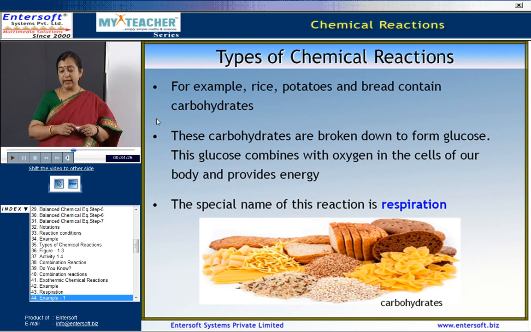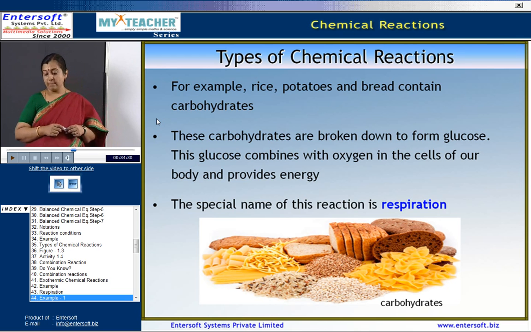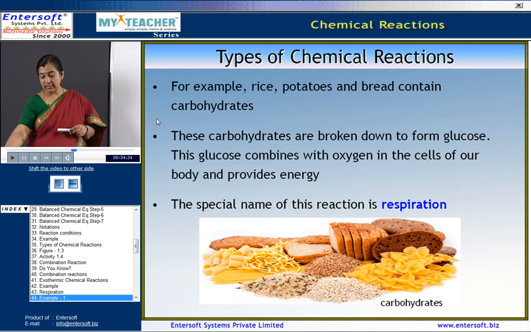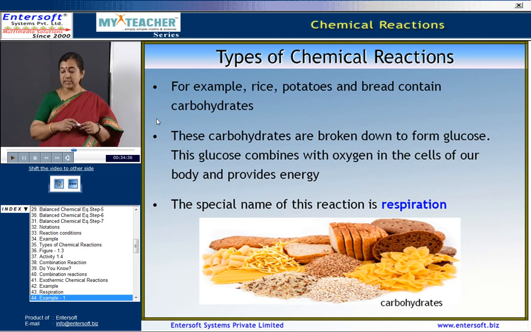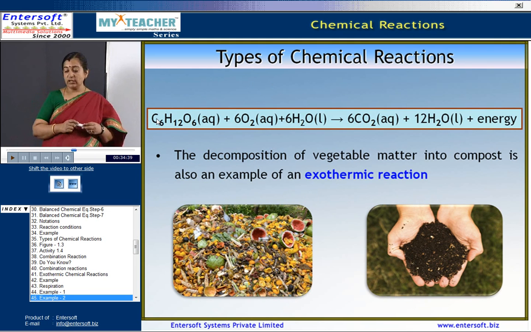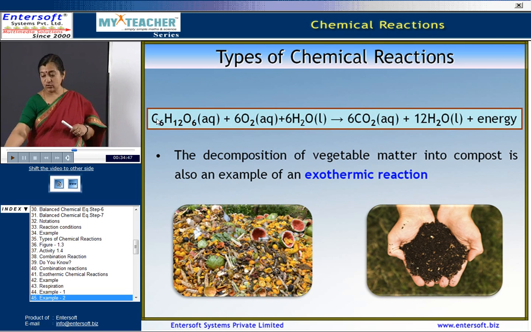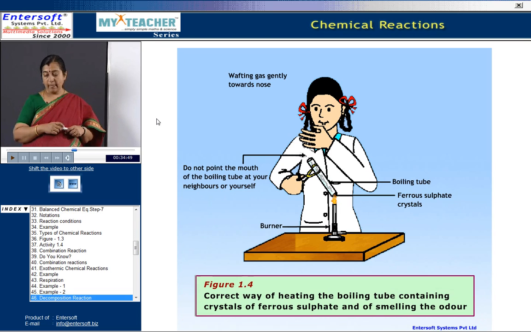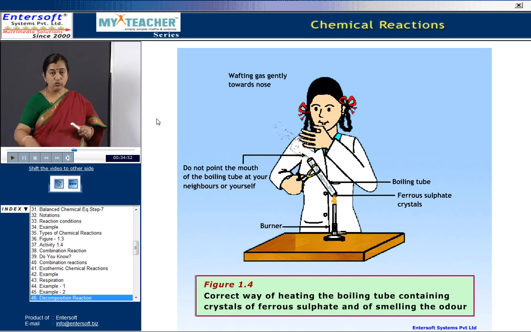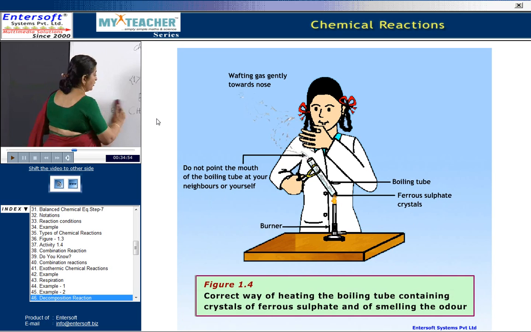This special name for this reaction is nothing but respiration. Another example, the decomposition of vegetable matter in the compost pit, is also an example of exothermic reactions.